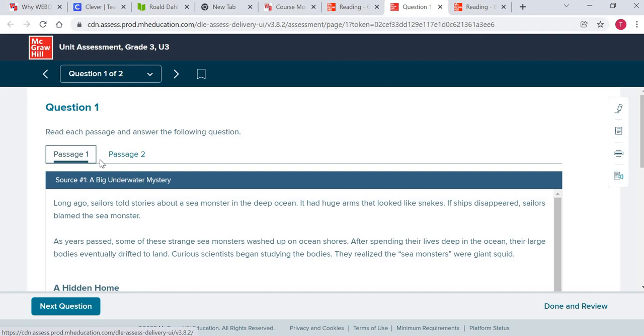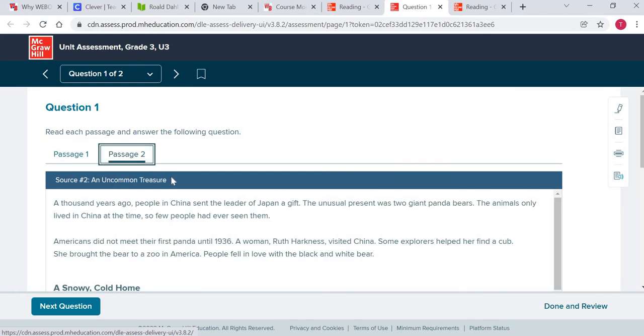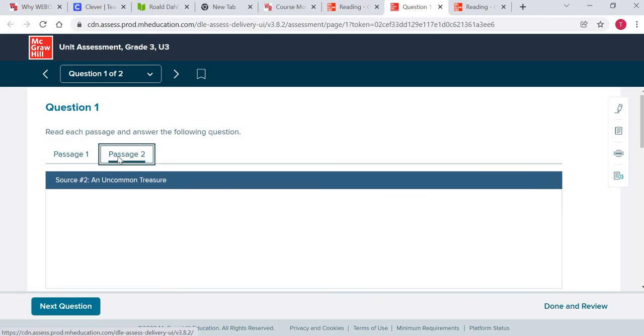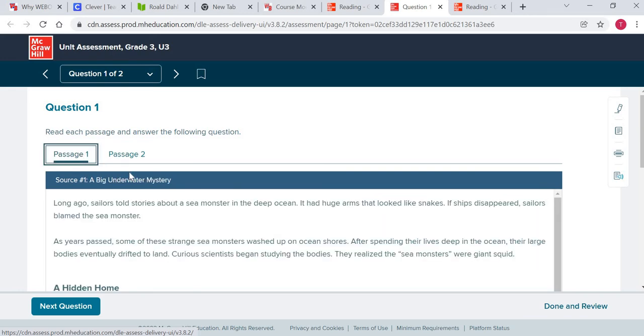There's passage 1 and there's passage 2. Passage 1, the big underwater mystery. Right here is where an uncommon treasure, that's where you see the second passage. It's right up here. Just switch back and forth.